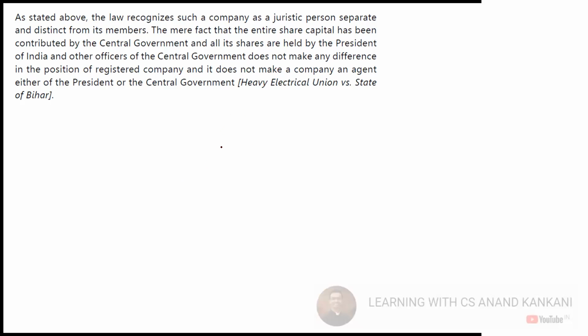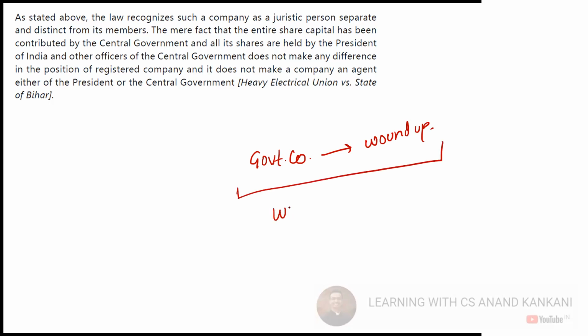And there is another case law from the division bench of Bombay High Court. There it was again said, basically, there is a government company which you want to wind up. You want to wind up a government company. Does this mean that you are winding up the government?